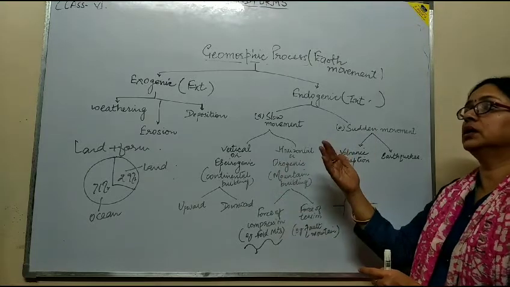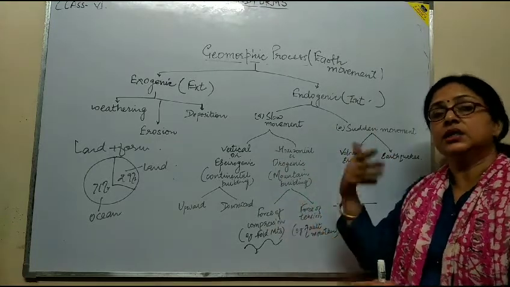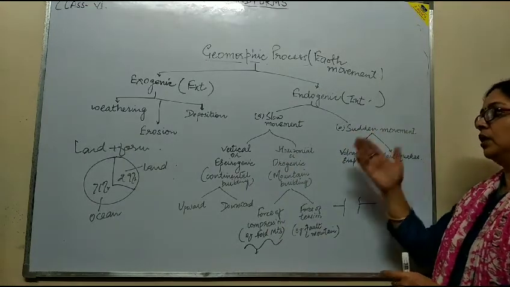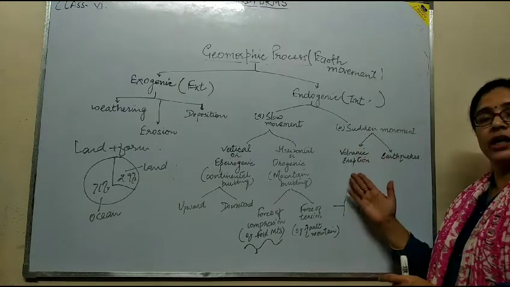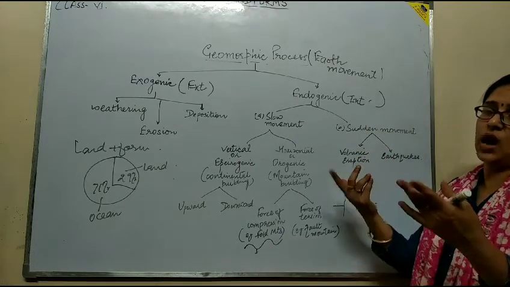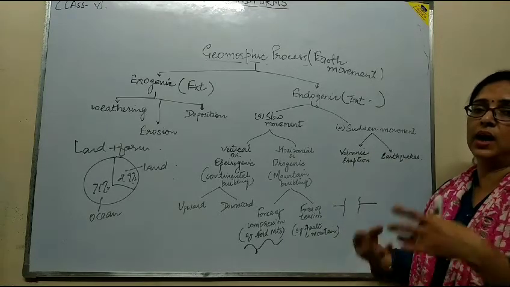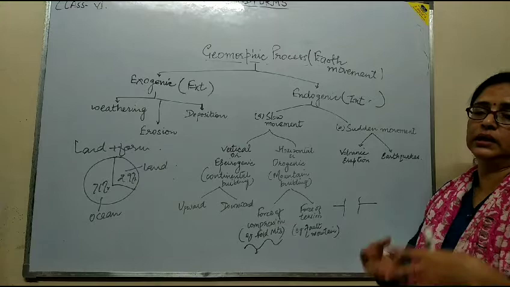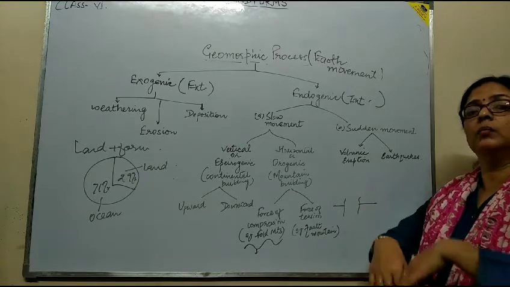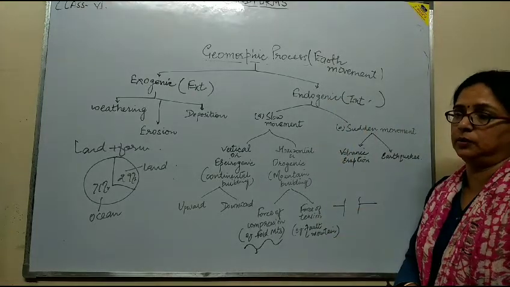But some movements take place immediately, suddenly, and that is called sudden movement. Under it, a volcanic eruption takes place in a few hours. The material, the magma, lava and heat inside the earth, blasts and comes out on the surface of the earth immediately.